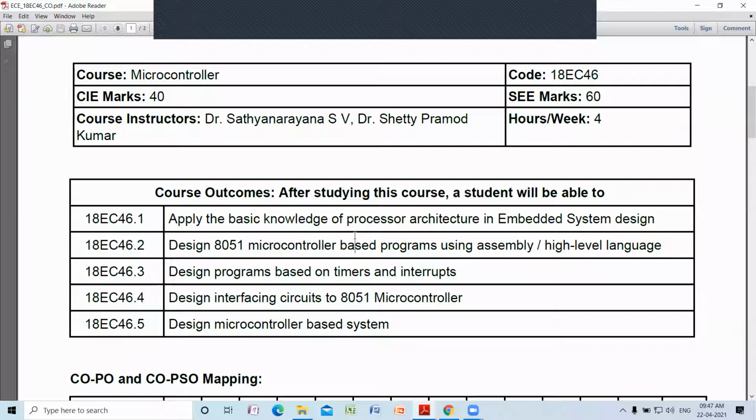This is a very ambitious CO we are writing, because this ability will be gained by doing the assignments. So we give an assignment for 10 marks, survey the microcontroller. You have to Google various types of microcontroller. You have to prepare a report. Out of that, one microcontroller you have to choose. You may be choosing Arduino Uno.